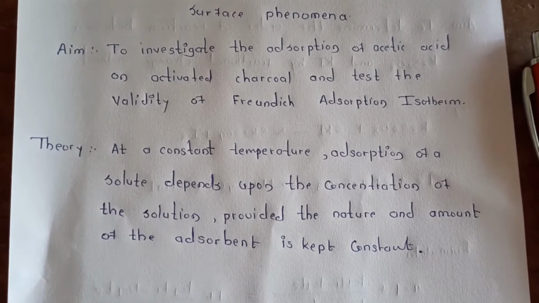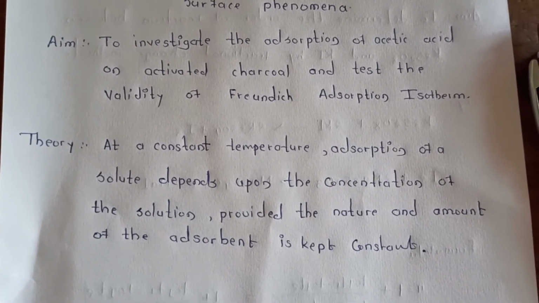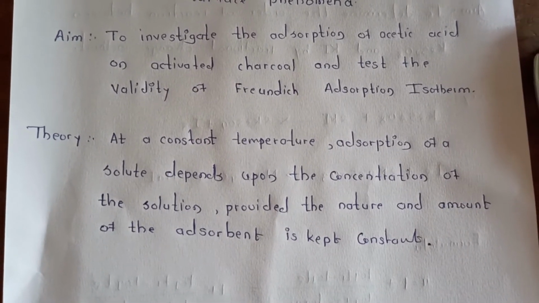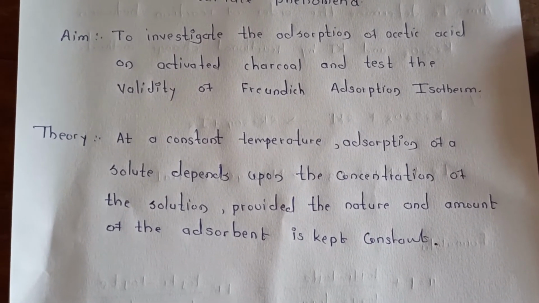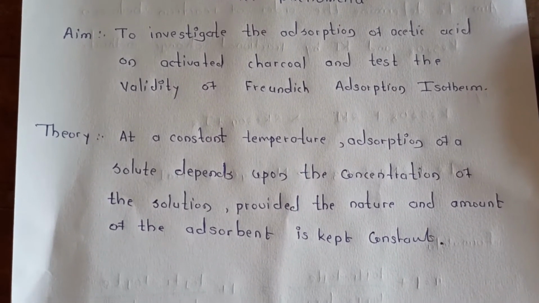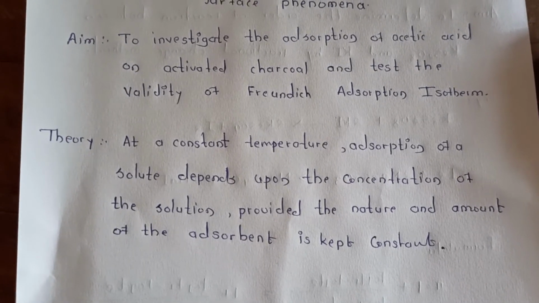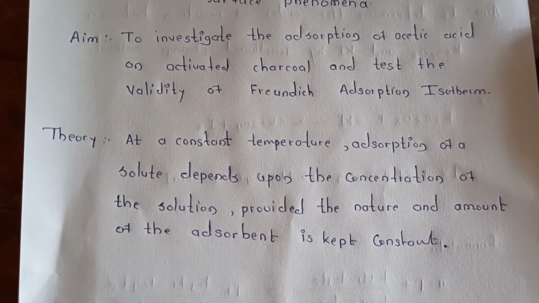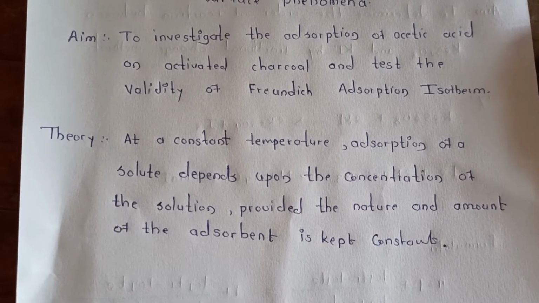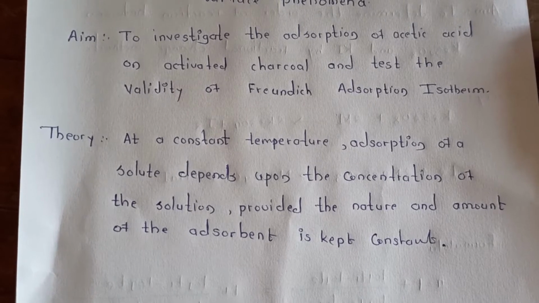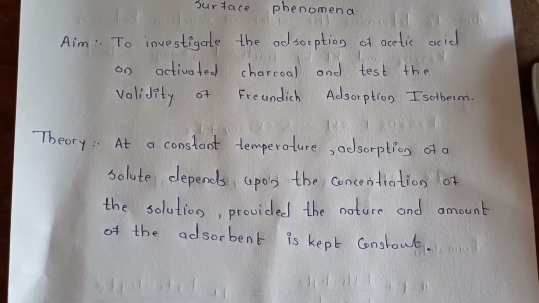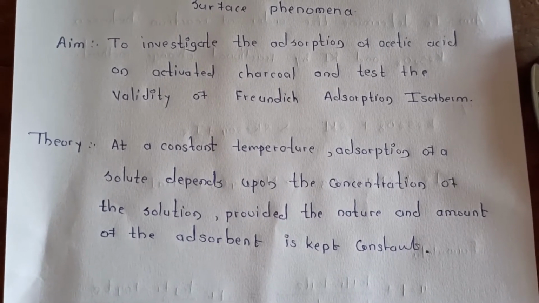There are certain definitions in surface chemistry or surface phenomenon, like adsorption, adsorbent, adsorbate, etc. Adsorption is the tendency shown by a solid to attract other molecules or atoms onto its surface. Adsorbent is the substance on the surface of which the adsorption takes place.